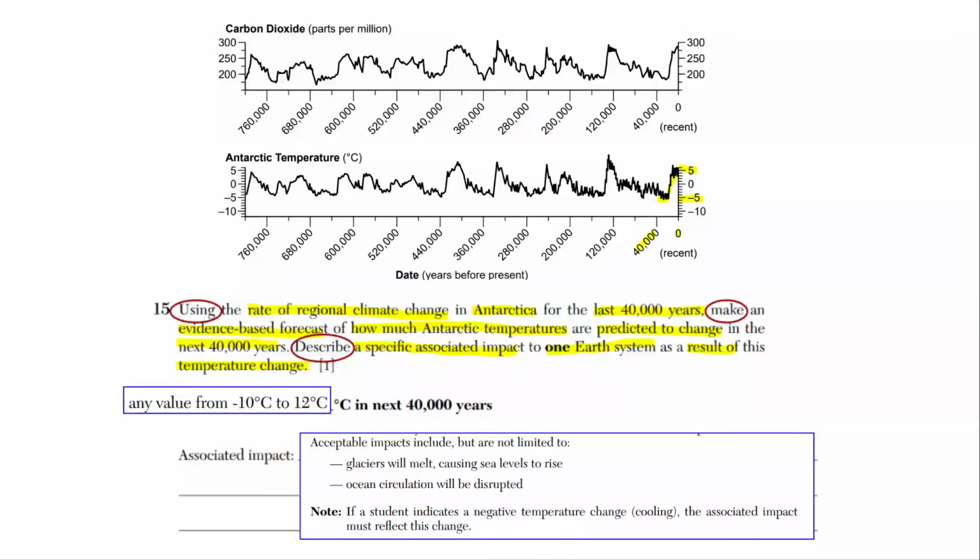Acceptable impacts include glaciers will melt, that's the cryosphere, causing sea levels to rise. Ocean circulation will be disrupted. But if you said a negative temperature change, like it's going to decrease in the future, then you can say the associated impact is that more water will freeze. So as long as your impact and your explanation make sense based on the patterns you're seeing, that's acceptable.